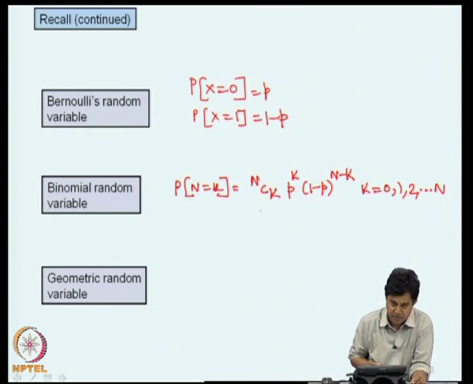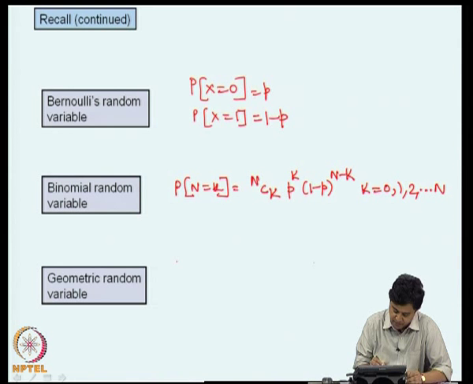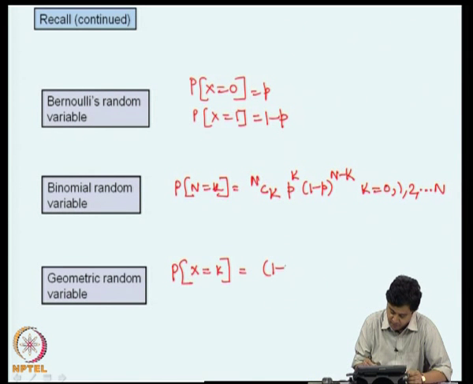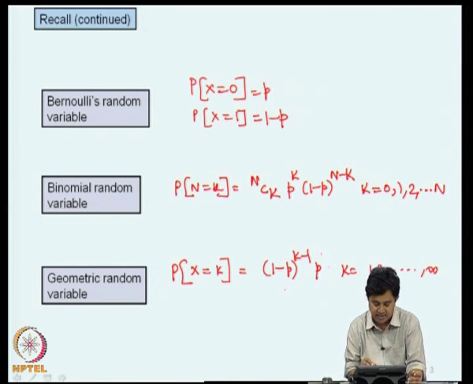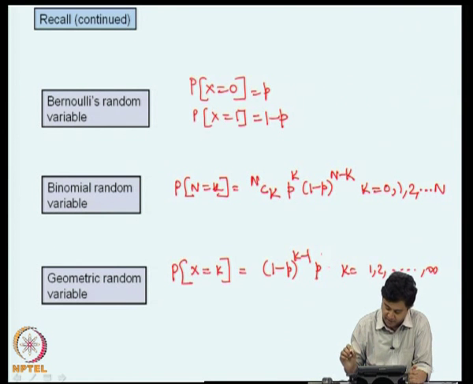So, here again the sample space is finite and discrete. The number of trials to the first success we call a geometric random variable. Suppose X is the number of trials for the first success. If we get the first success on the k-th trial, we have got failures on the first k minus 1 trials and success on the k-th trial. Here k runs from 1, 2 and it can go all the way up to infinity. So, here the sample space is countably infinite.